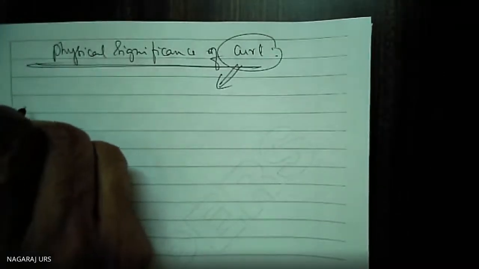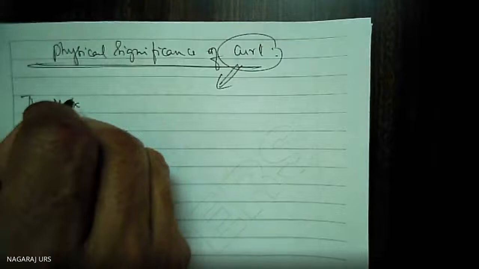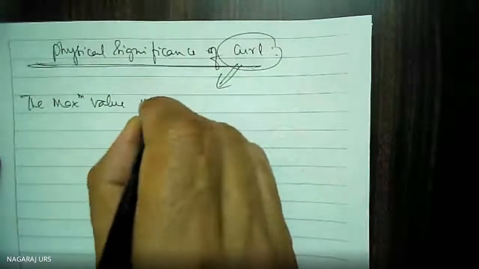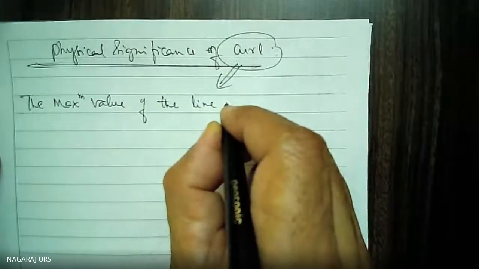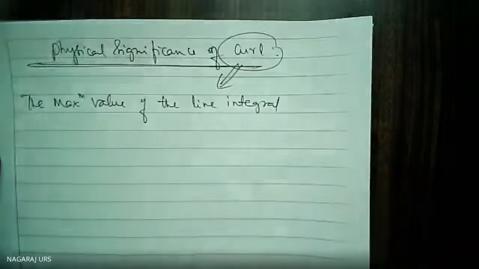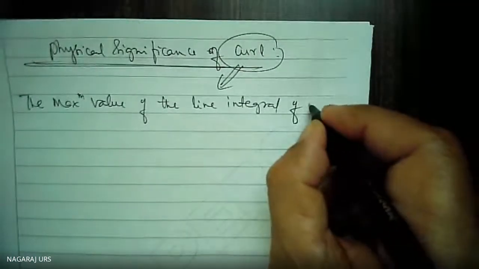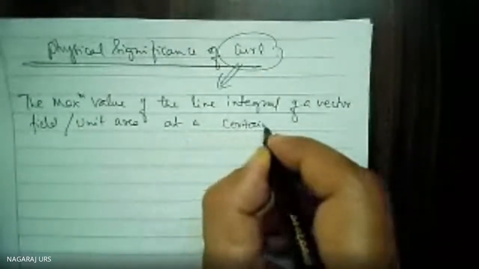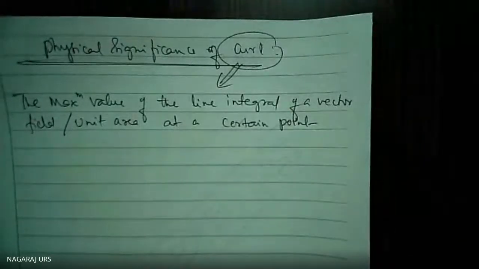So the maximum value of the line integral of a vector field at a particular point is called curl. That is the meaning of curl.